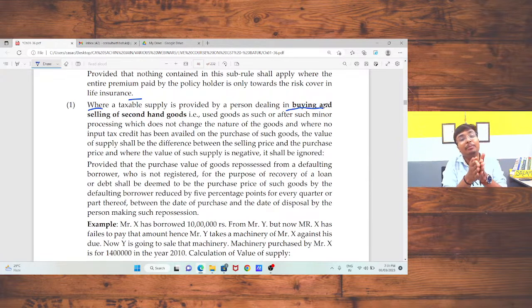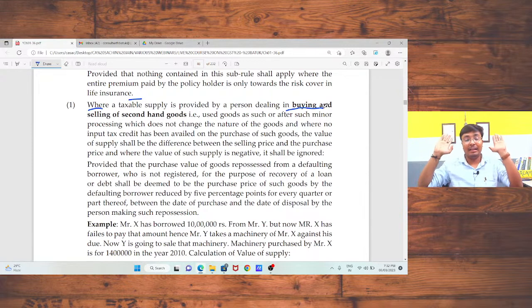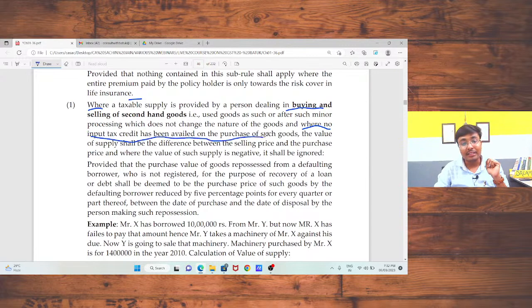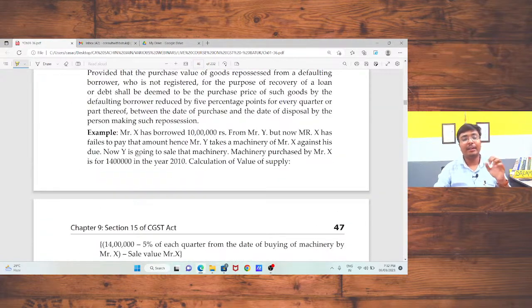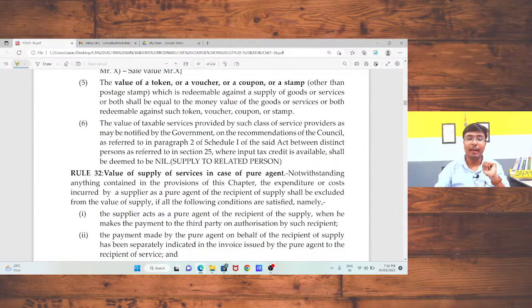And if I am going to sell that product at 18,000 rupees, that I had bought at 20,000 plus GST, in that case I need to charge GST on 18,000 rupees. There is no benefit available of the negative figure. The benefit is only available in case GST was not imposed at the time of buying, where no input tax credit has been availed on the purchase of such goods. Is that okay, sir? This is an important part in case of selling of second-hand goods. The example is there. I had already discussed that example. Now,